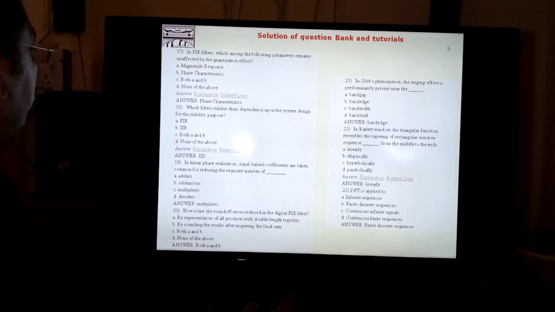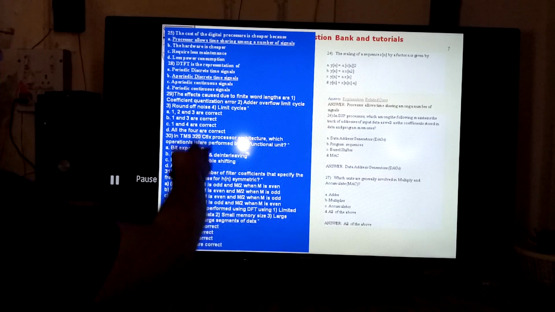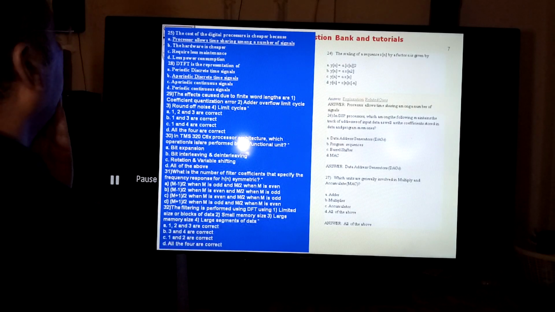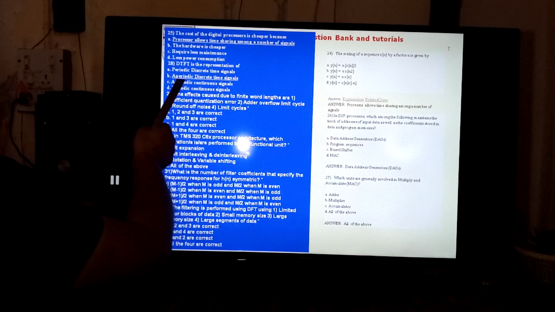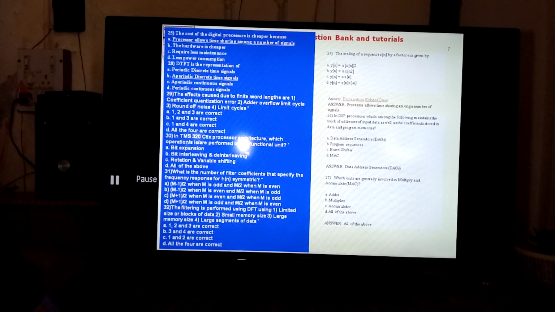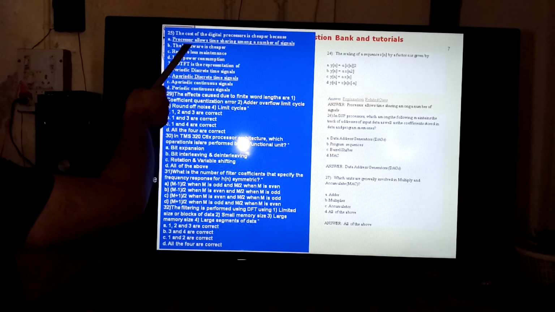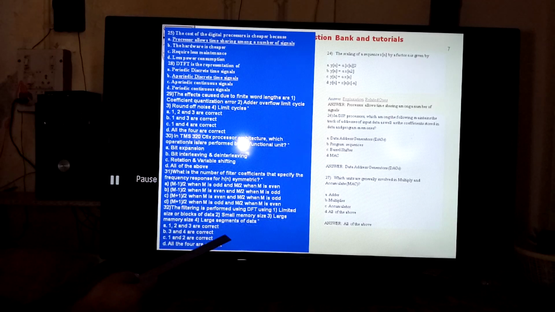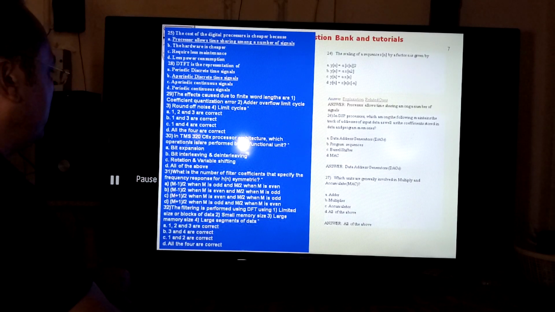Next slide is this one here. Now if we see, then we'll find these, in the blue color, either they have been repeated or they are used in your quiz here. So if we see, then DTFT is a representation of which type of signal? A periodic discrete time signal. The cost of the digital processor is cheaper because the processor allows time sharing among a number of signals here. Similarly, these are the questions which have been given in your quiz here.